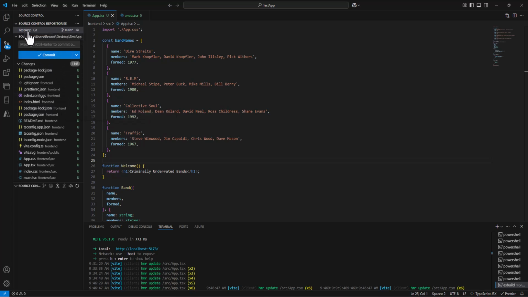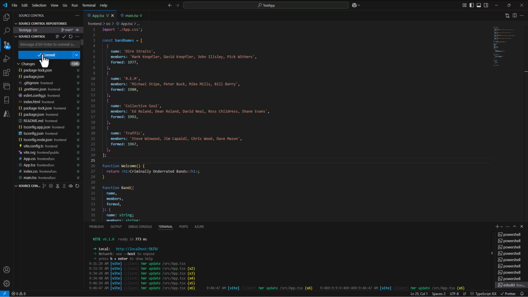Now notice that's not the front end folder. Eventually, we're going to be able to see the files from both our back end and our front end in the VS Code here. But we also want them to be together. It'll make our lives easier as we're working with them if they're together on GitHub as well.